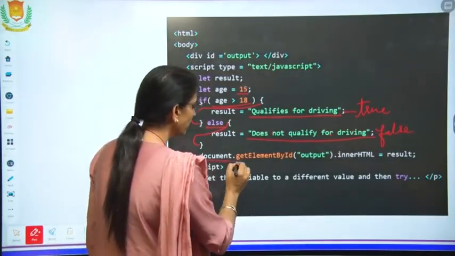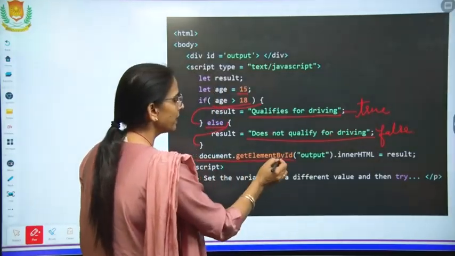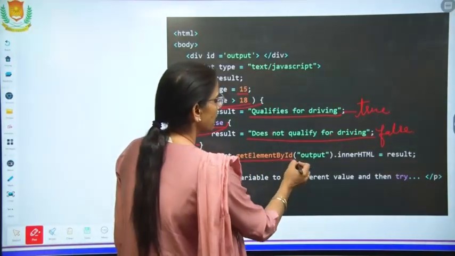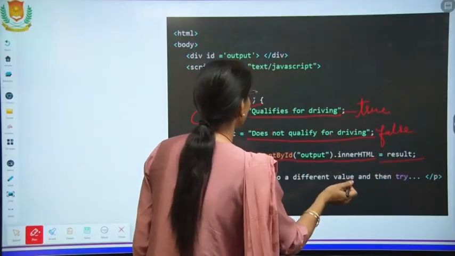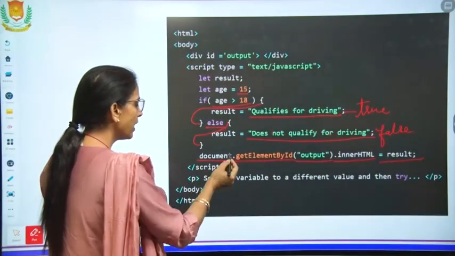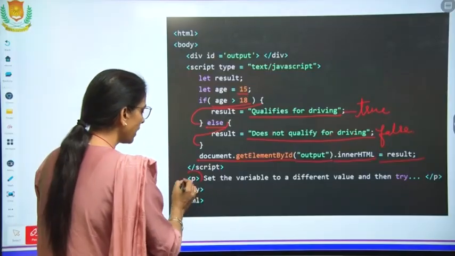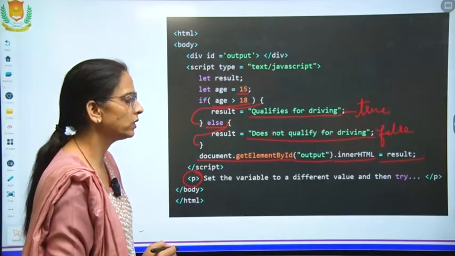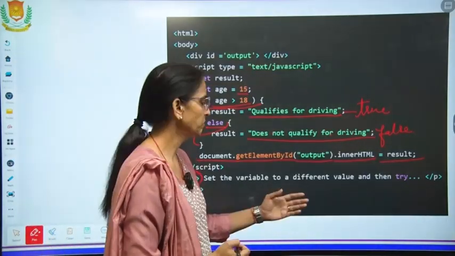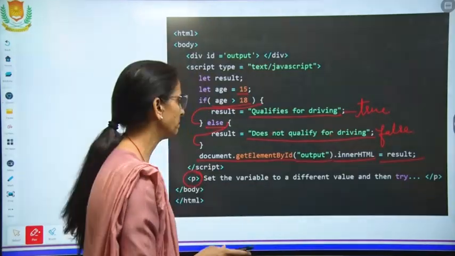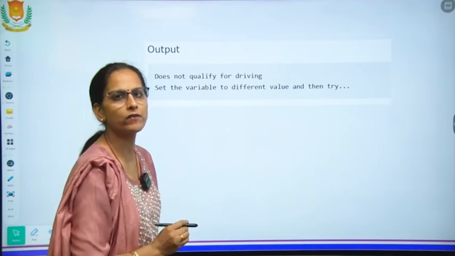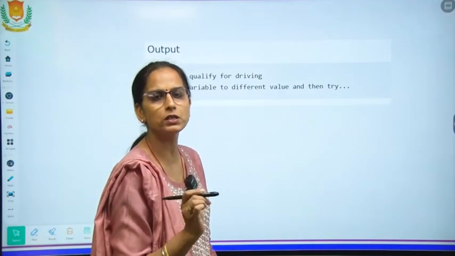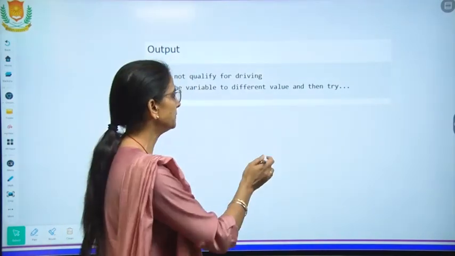Now again we are storing the value by getElementById, output, innerHTML and result. So this result value will be stored and printed there, and this is the set the variable to a different value and then try. This will be printed every time. This is the output, does not qualify for driving because this time the age was 15.